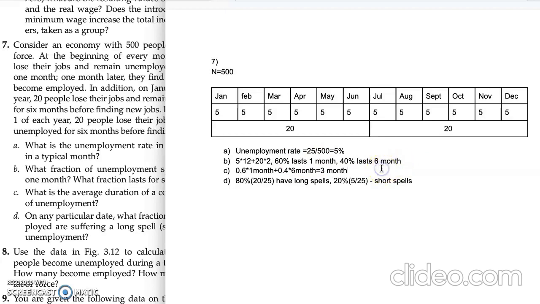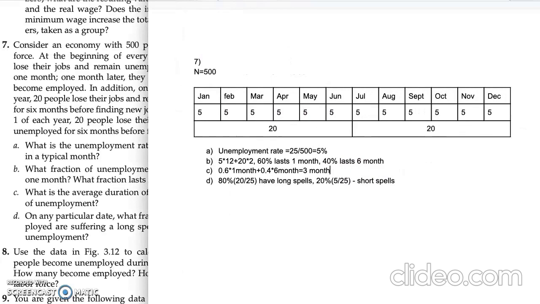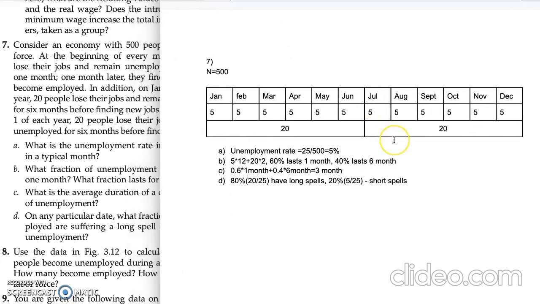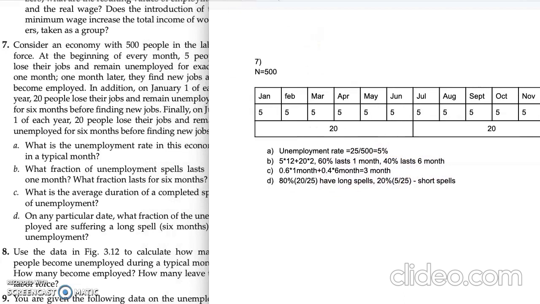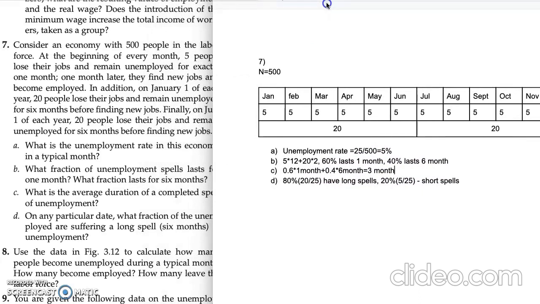Okay, what about the sub-question C? What is the average duration of a completed spell of unemployment? There we have 0.6, which we multiply by 1 month, because we have 60% of spells which last 1 month, plus 0.4, which last 6 months. Then we will have 3 months. The average duration of a completed spell of unemployment is 3 months.